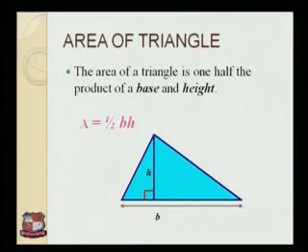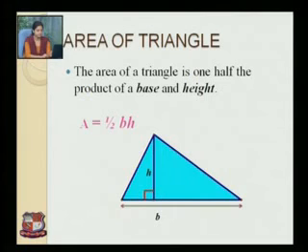Now the area of a triangle. The area of a triangle is 1/2 the product of base and height. Here the base length is given by b and the height is given by h. So the area of a triangle is half the product of base and height, that is equal to half b into h.